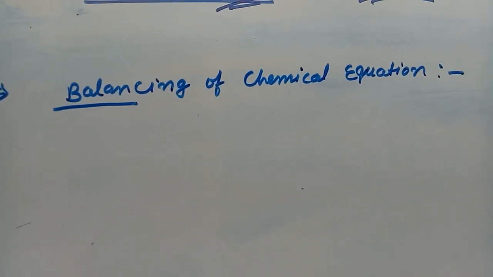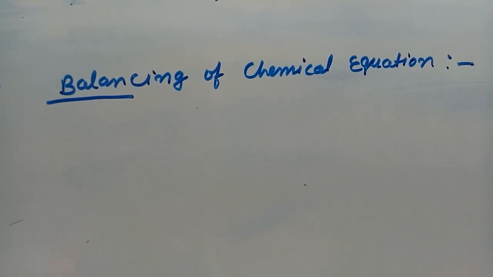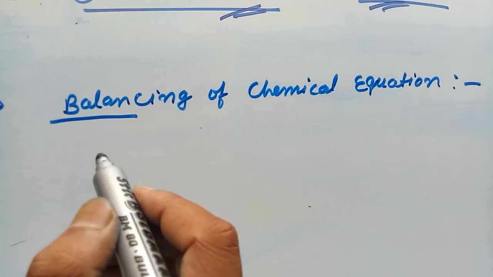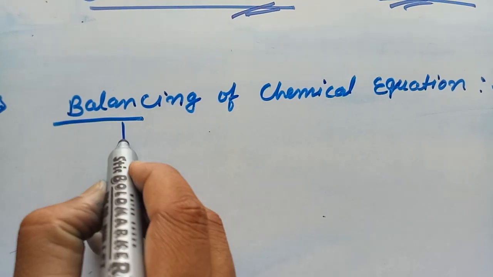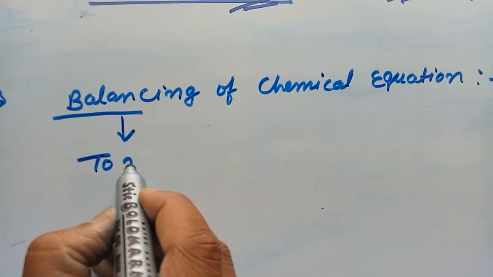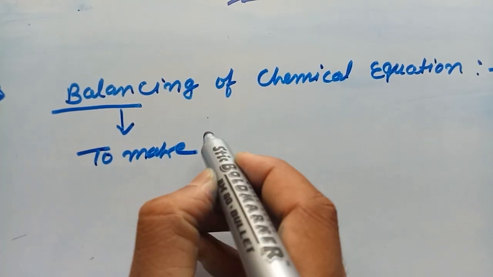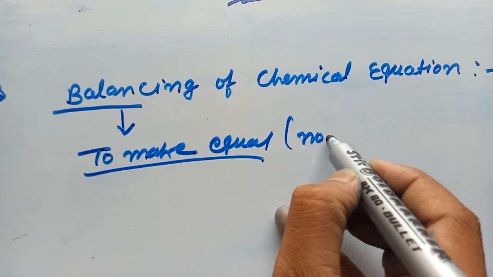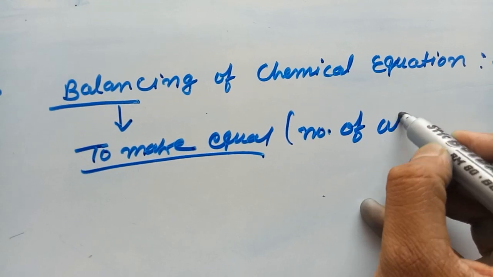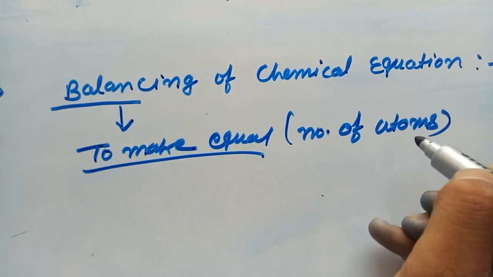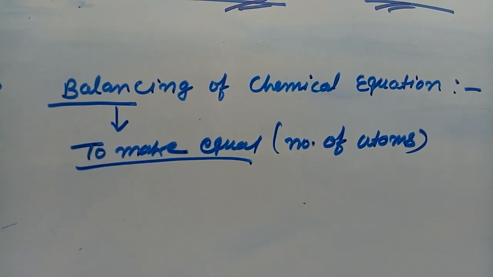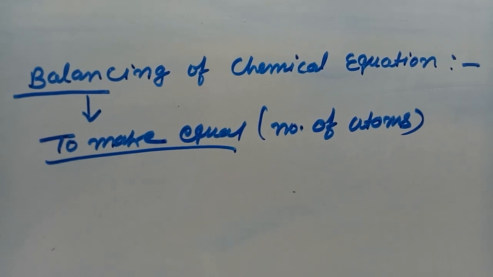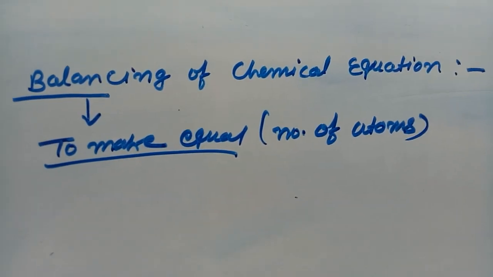Next topic is balancing of chemical equation. What do you mean by balancing? Balancing means to make equal. What to make equal? Number of atoms. Where? On both sides of a chemical reaction.